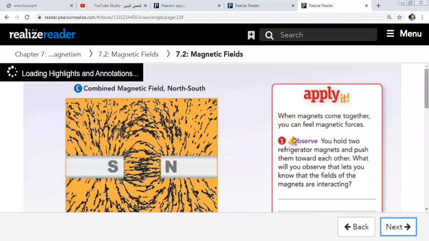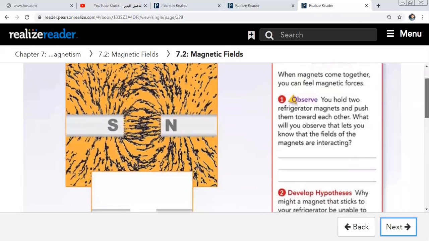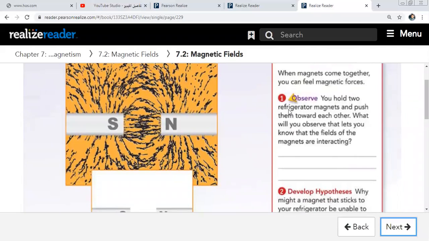Turn to the next page. If you hold two refrigerator magnets and push them toward each other, what will you observe that lets you know that the fields of the magnets interact?